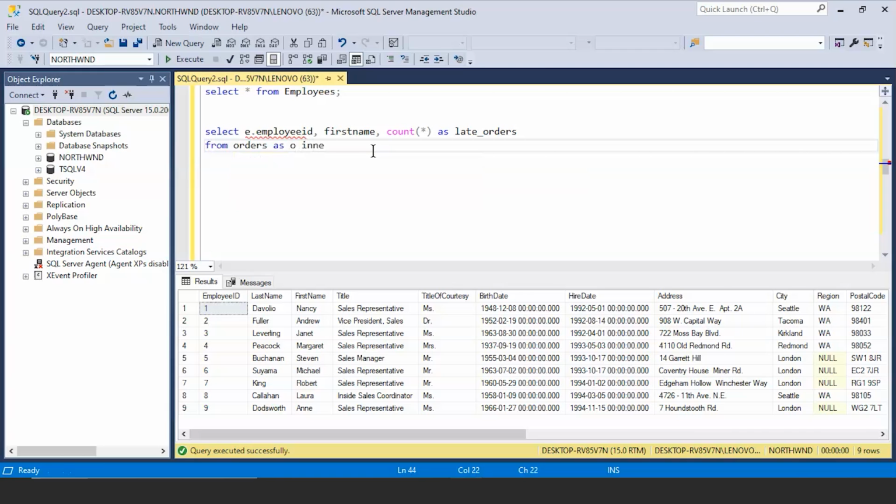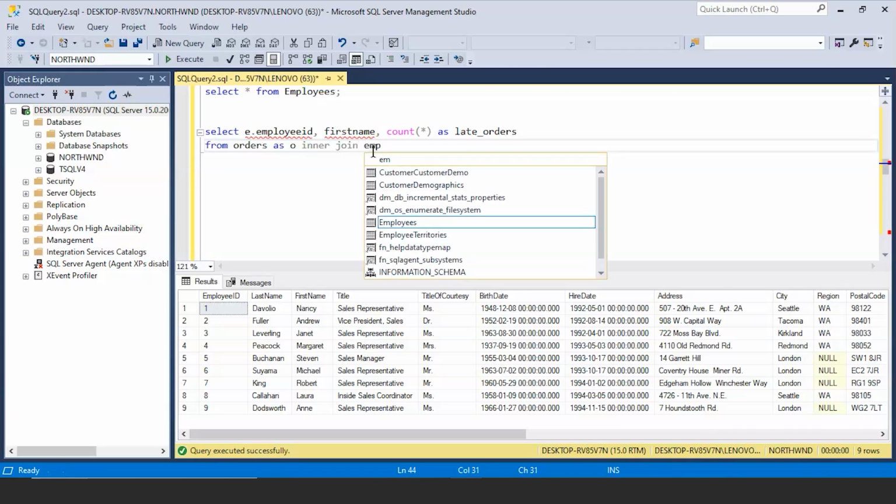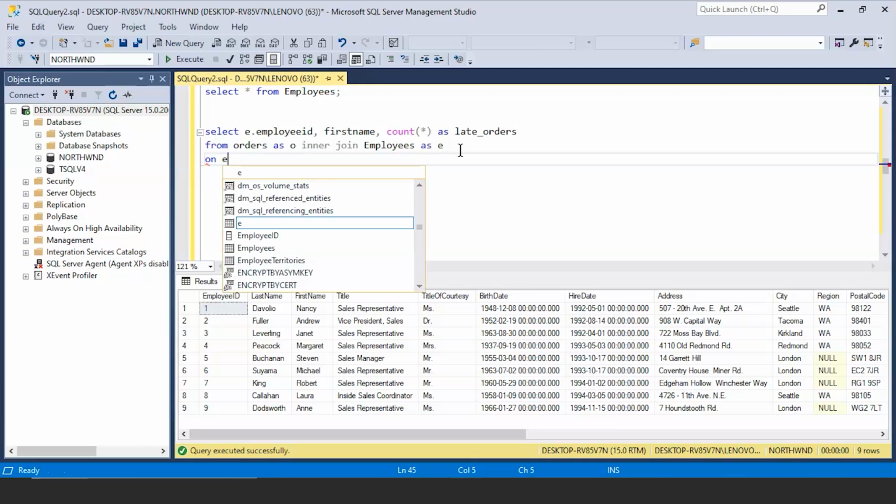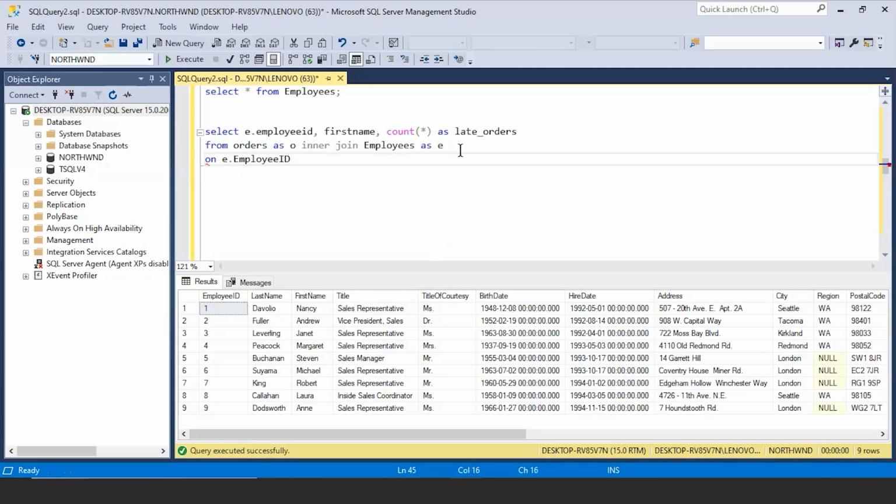Then I'll use my inner join. I'll write employees as E. It doesn't matter actually if you use small e or capital E. Then I'm going to use my on condition on E dot employee ID equal to O dot employee ID.